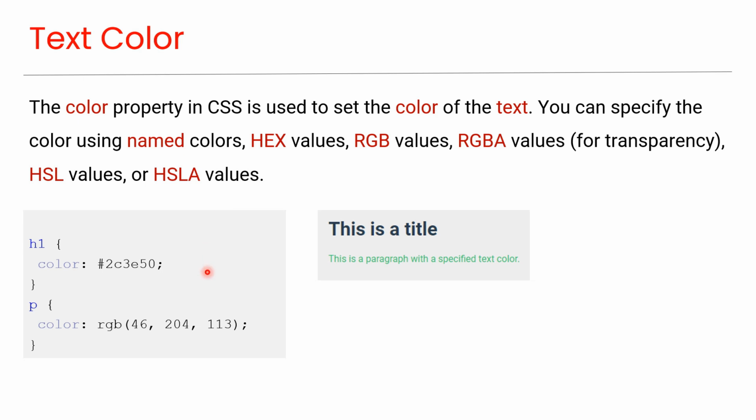In this example, the text color of the heading is set using a hex value, which gives a specific shade of blue. The text color of the paragraph is set using an RGB value, which gives a specific shade of green.